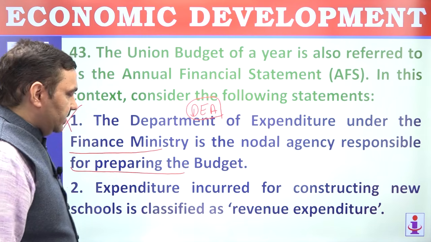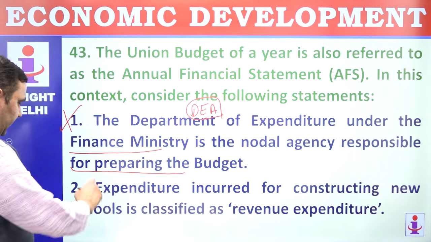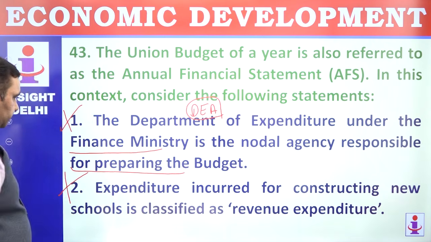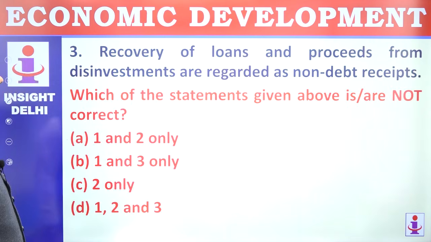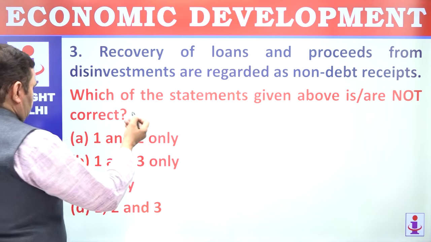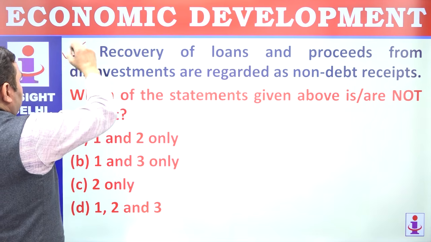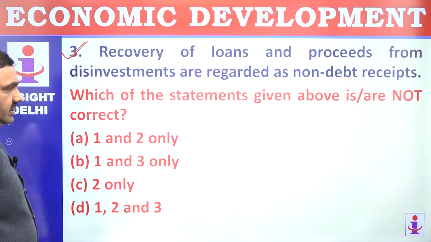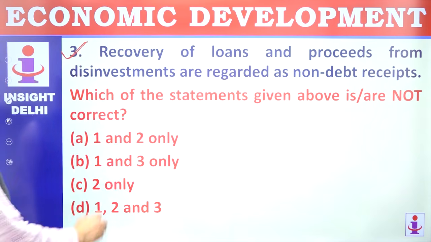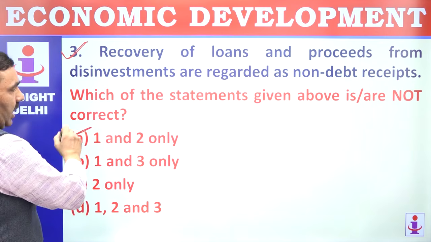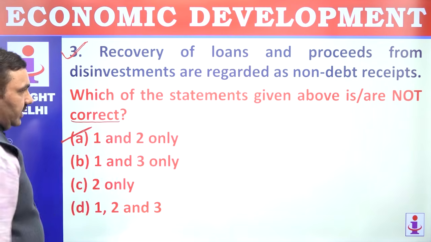Expenditure incurred for constructing new schools is classified as capital expenditure. Recovery of loans and proceeds from disinvestment are regarded as non-debt receipt. That's correct, because they are not creating any debt, that is your own asset. 1 and 2 are not correct. So not correct, you have to pay attention carefully.